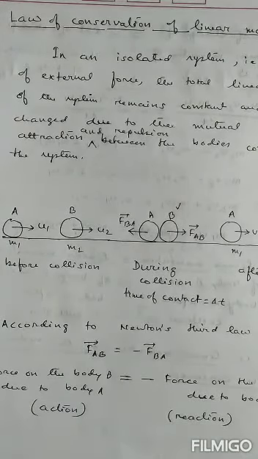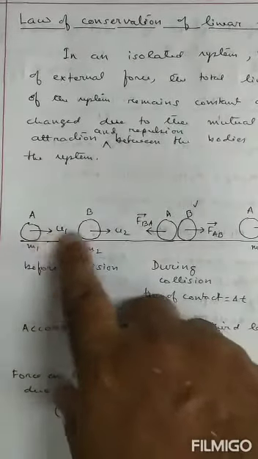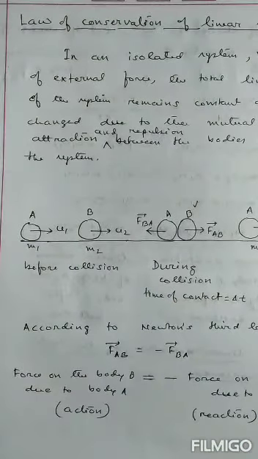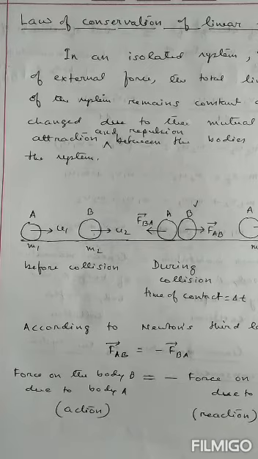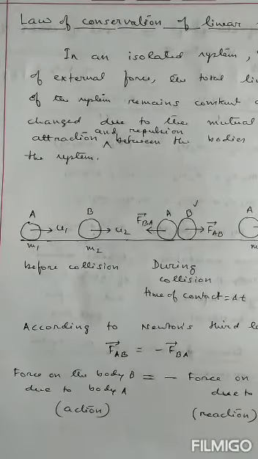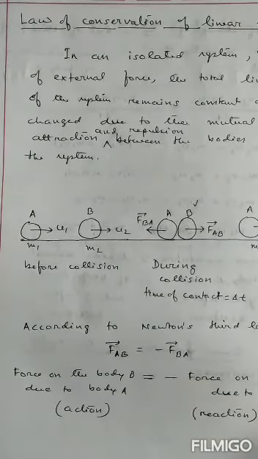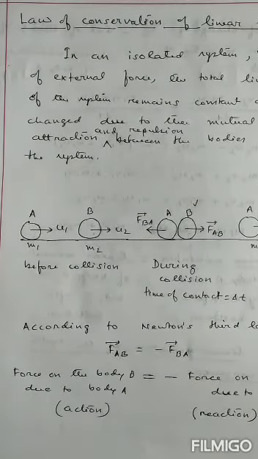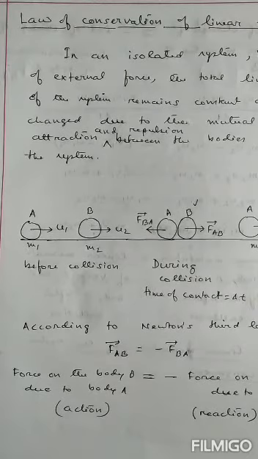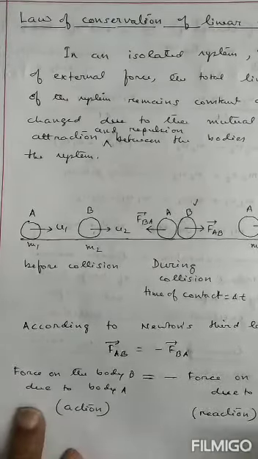Total linear momentum of the system. And the system consists of two particles here. The total linear momentum of the system, where the system consists of two or more particles, remains constant and is not changed due to their mutual attraction and repulsion between the bodies constituting the system.